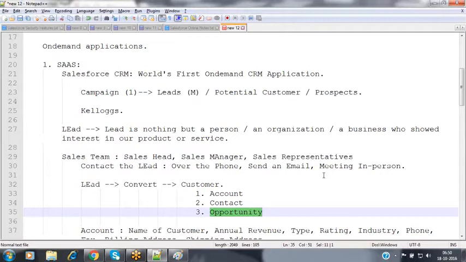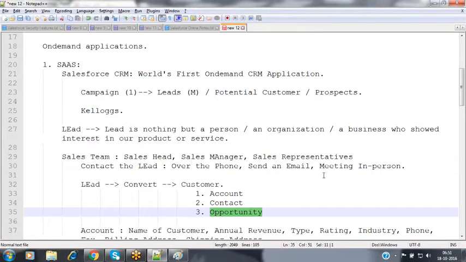These are all the objects which we are going to be commonly using inside Salesforce CRM, so that you should be aware of the terminology, and what exactly the process is which we are following inside our organizations. This is the CRM vocabulary and terminology.